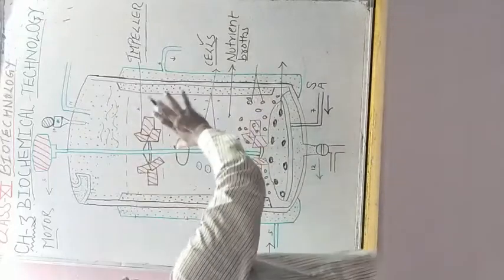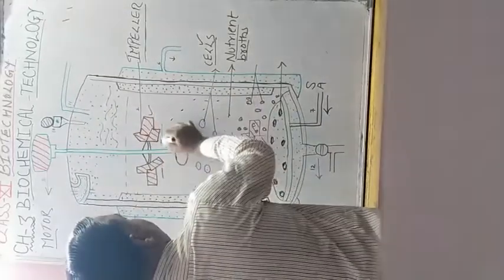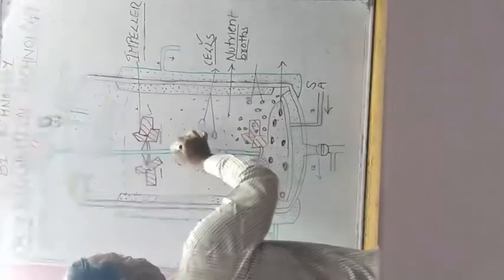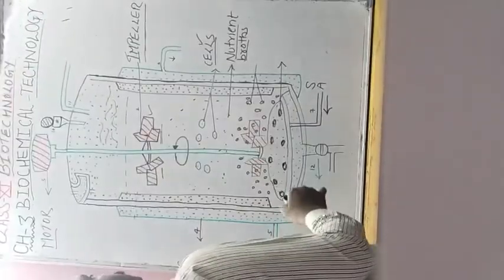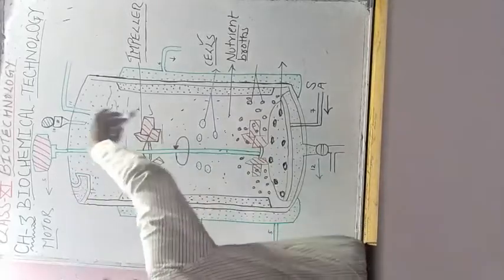Homogeneous means same nature of the solution and cells. This is the function of impeller. You see this fan-like structure. It rotates, isn't it? Then third, this motor helps in rotating.